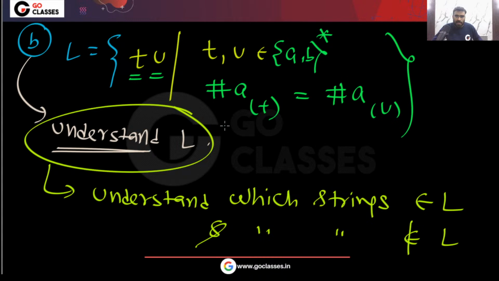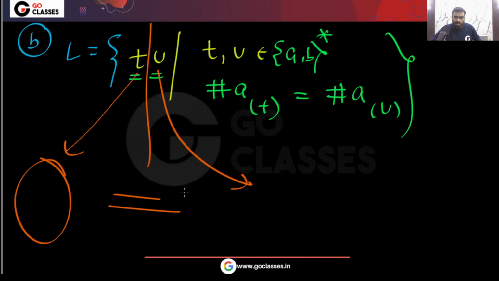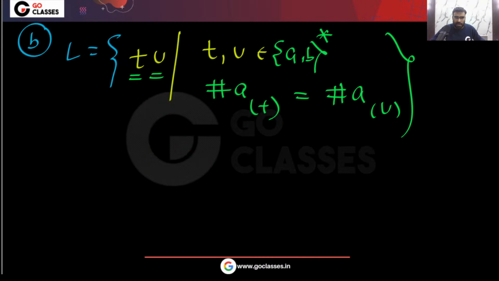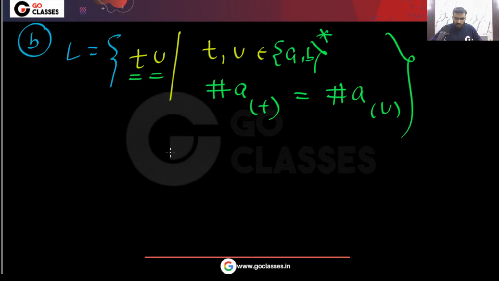First you understand the language. After understanding the language, you solve the question. Don't directly solve the question. Many students will say, okay, T and U should have the same number of A's, there is a comparison. Number of A's here and number of A's here must be the same, there is comparison, so it is not regular. This is called by hearting. Basically, you are rote learning the concepts.